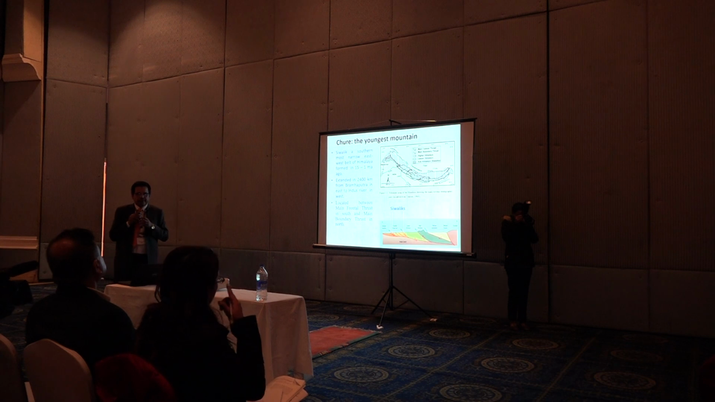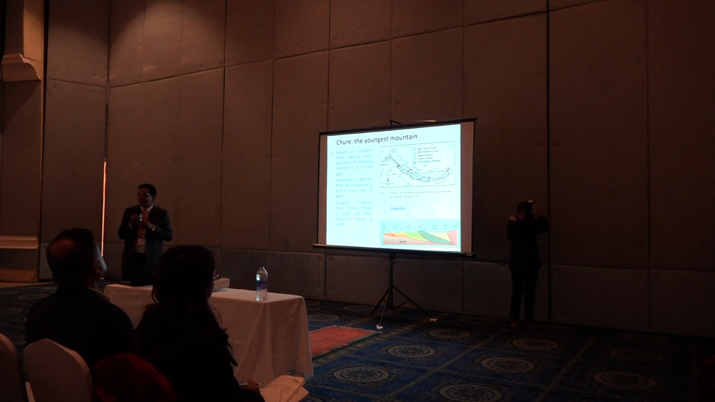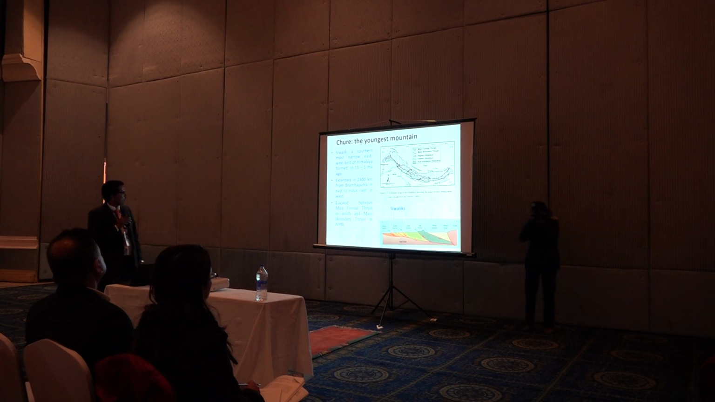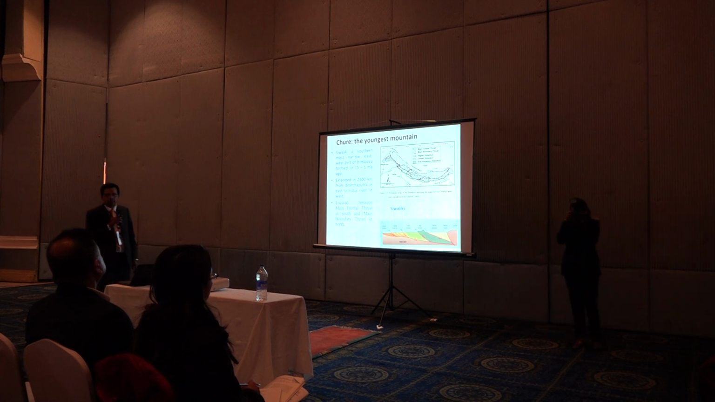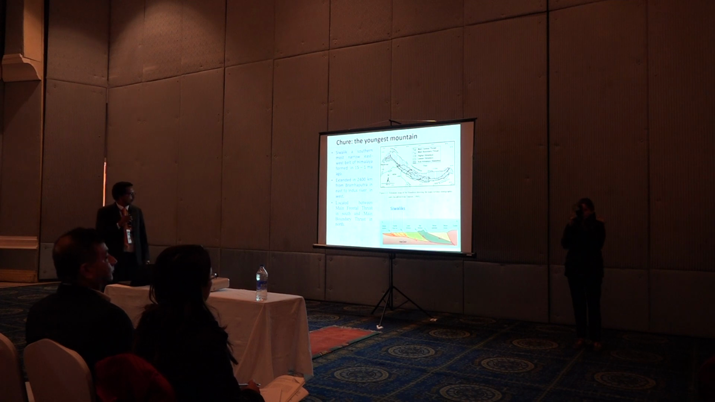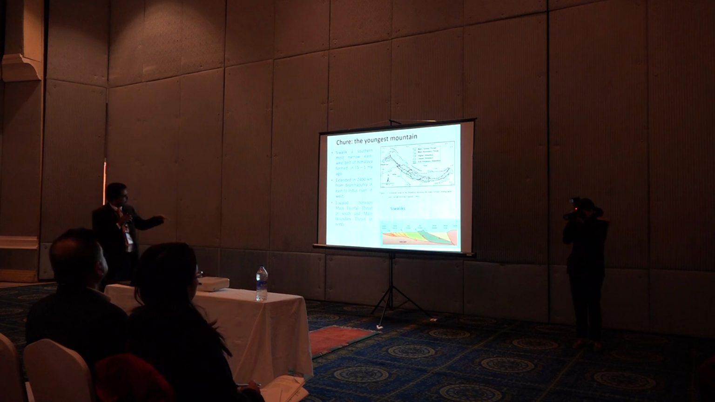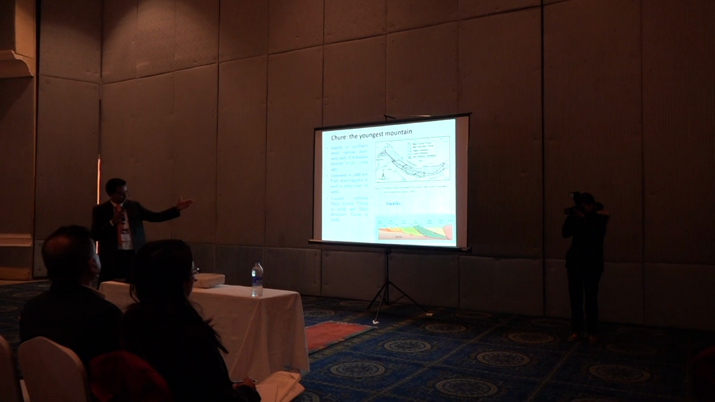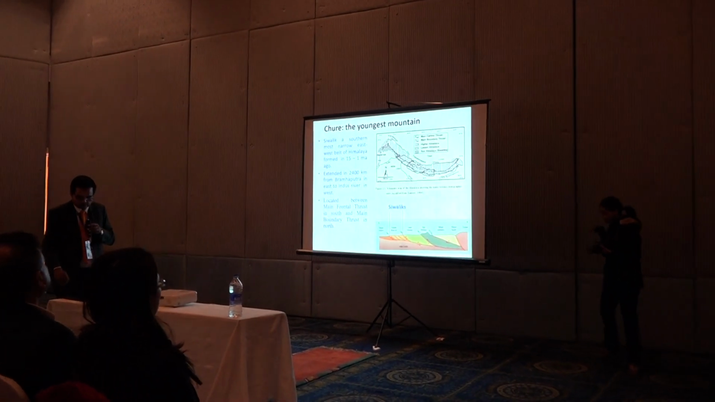Chure is the youngest mountain within the Himalaya. It is in the southern part of the Himalaya, formed 15 to 1 million years ago, extending 2,400 kilometers from the Brahmaputra of India in the east to the Indus River in the west. It is located between the Main Frontal Thrust in the south and the Main Boundary Thrust in the north. If we look at the tectonostratigraphy of the Shivalik, the figure clearly shows this.